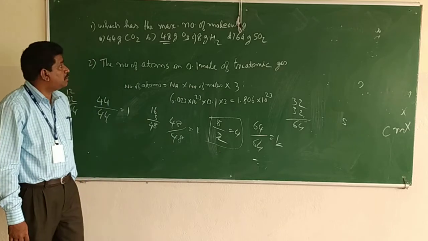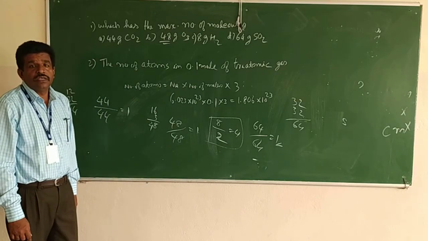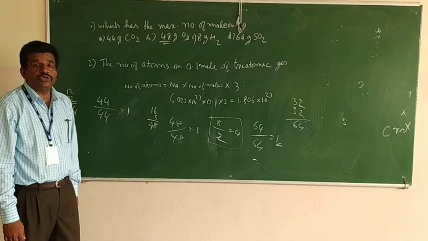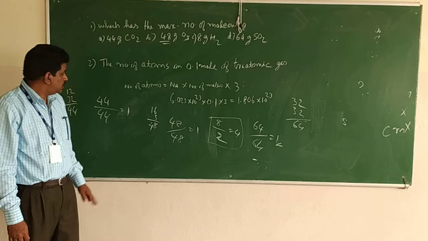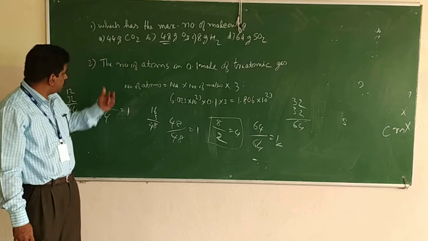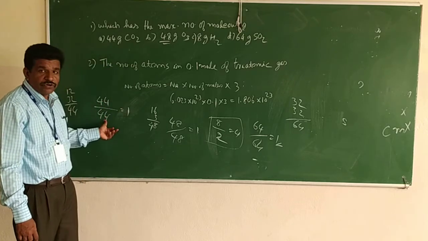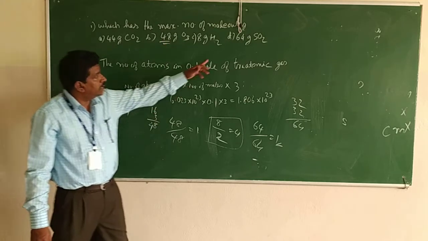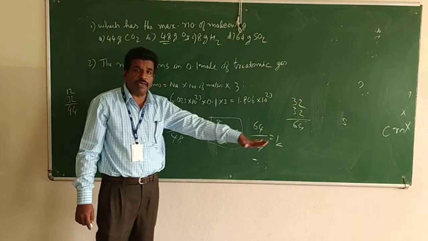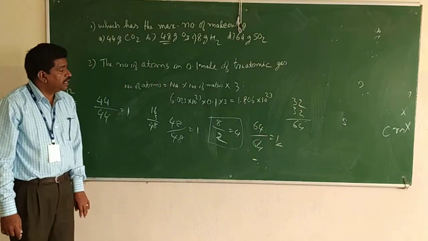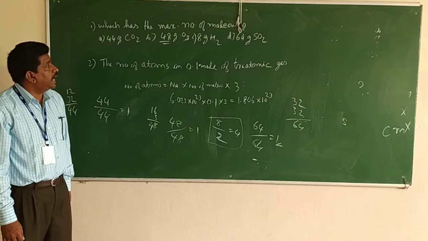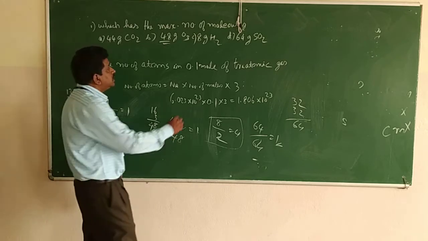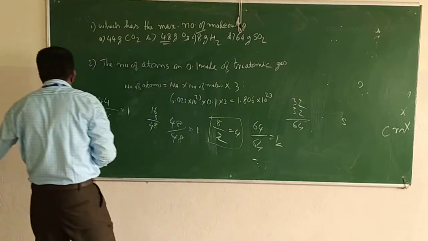So the concept is mass divided by molecular mass gives the number of moles. 1 mole of any substance will contain 6.023 into 10 to the power 23 molecules. In the case of carbon dioxide, mass is 44, molecular mass also 44, 1 mole. In the case of ozone also, mass and molecular mass are the same, 1 mole. In the case of sulfur dioxide, also 1 mole. Except for hydrogen, which contains 4 moles. So 8 gram of hydrogen will contain the maximum number of molecules. Our answer is option C, 8 gram of hydrogen.